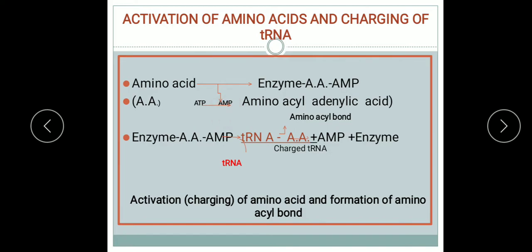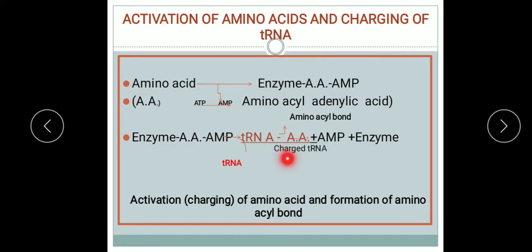Now, next is the charging of tRNA. So, how does the charging of tRNA take place here? This complex, amino acyl adenylate, is attacked by the tRNA, and this results in the formation of an amino acyl bond. You see here in the product, the amino acyl bond is formed between the amino acid and the adenine nucleotide of tRNA at its 3' end.